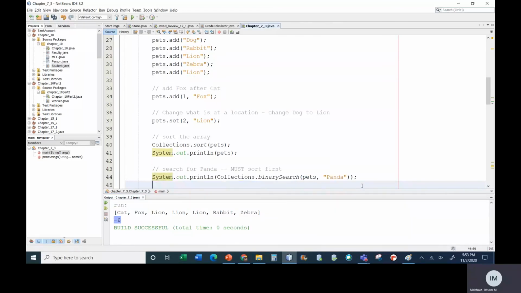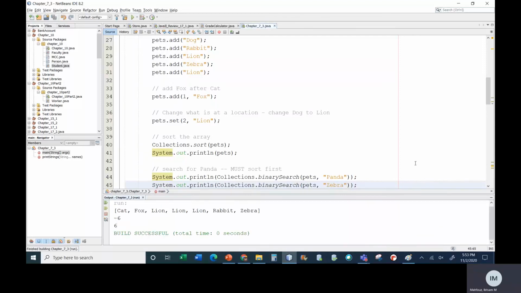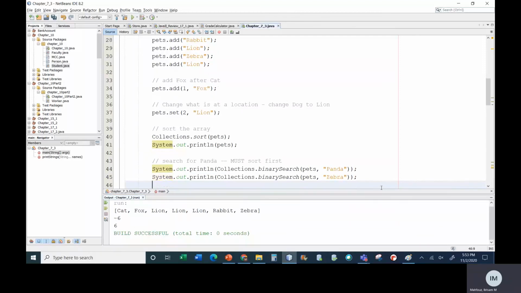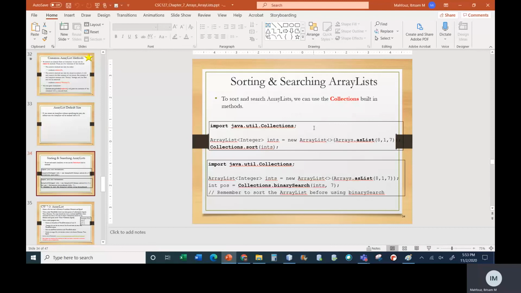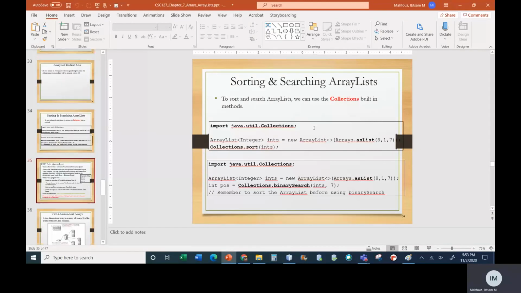Let's search for zebra. Zebra is going to be the last element in this array list, so it's at location 6. If I search for something like cat, cat is at location 0 because I did sorting and it was the first element, so I'm going to find it at location 0. So you can search for items in your array list just like you were able to do with arrays.